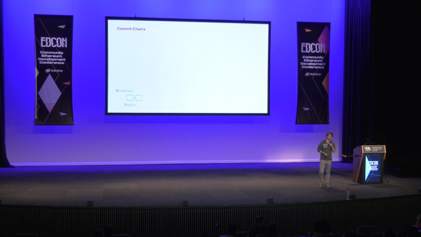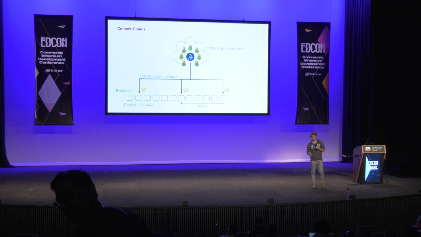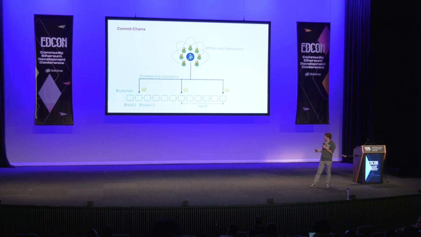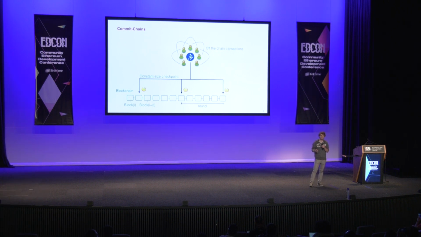So let's look a little bit more in detail at how this commit chain works. The operator commits a hash of the transactions, the users make some off-chain transfers, and after a period of time, it gets committed onto the blockchain, and so on and so forth. We call this period of time a round, and something very important is that all users inspect the checkpoint at every round. They look at the integrity of their account to ensure that the operator didn't cheat.